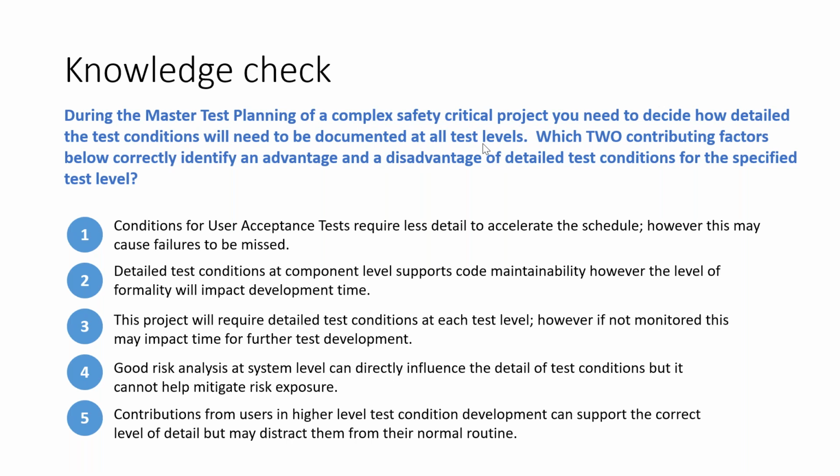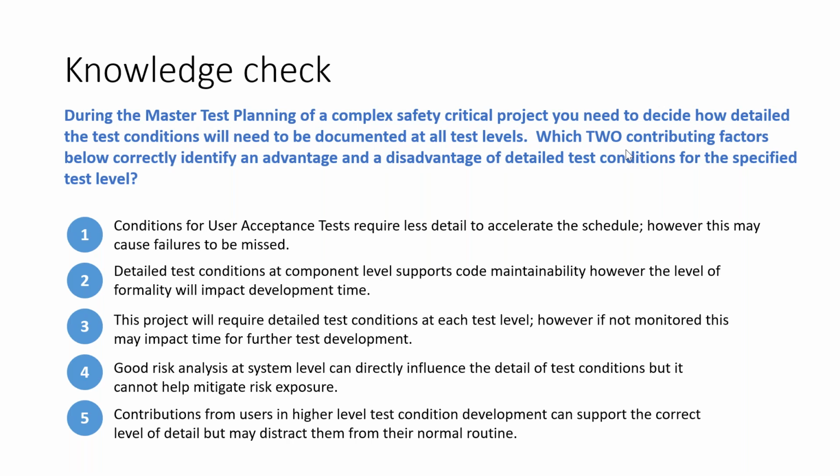So you are a test manager defining a master test plan for a very complex safety critical project with multiple levels of testing, and you want to decide what level of detail of test conditions you will document. Below there are five statements.